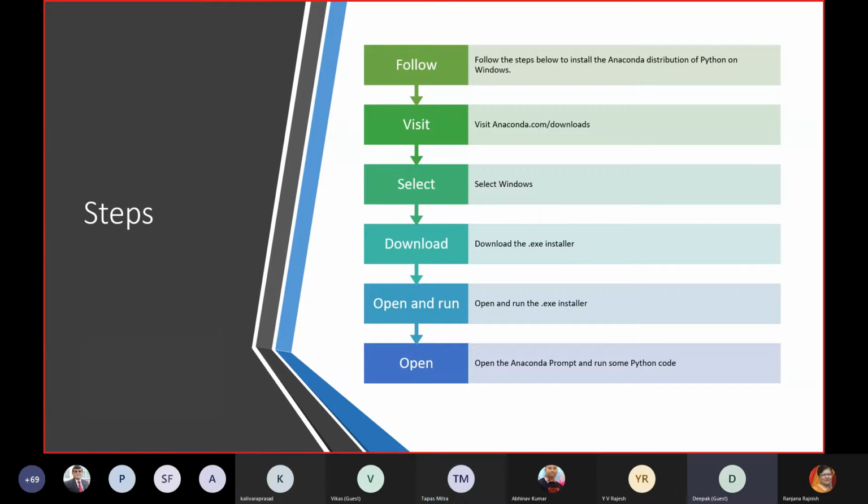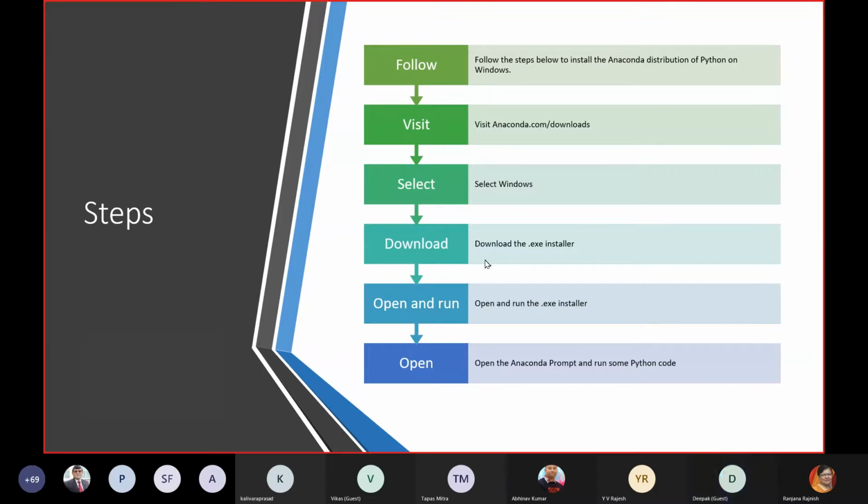iOS version, yes, it's there, but again, you need to do some tweaking over there. So I don't recommend Anaconda for iOS because that's a small problem. Let me show you. Just give me some time. I will show you each and everything.